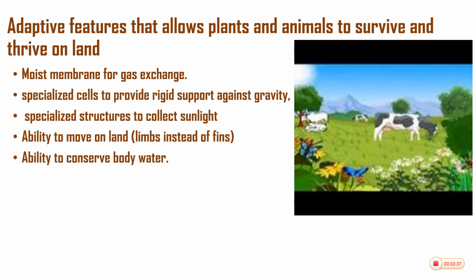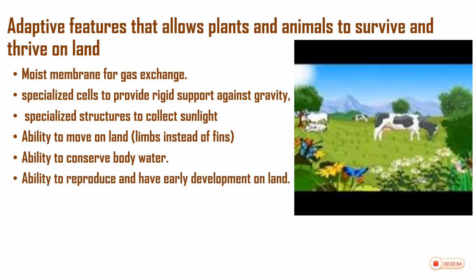They also have the ability to conserve body water. Animals and human beings that dwell on land have the ability to hold water, to retain water in their body. If they don't have this feature, they will get dehydrated and they will not survive, they will die.